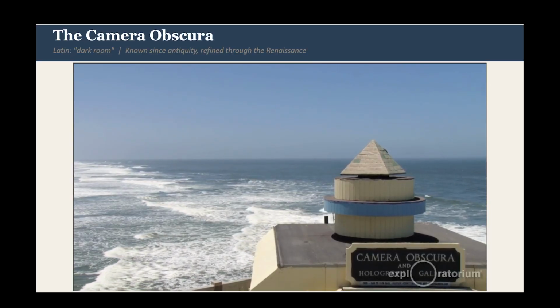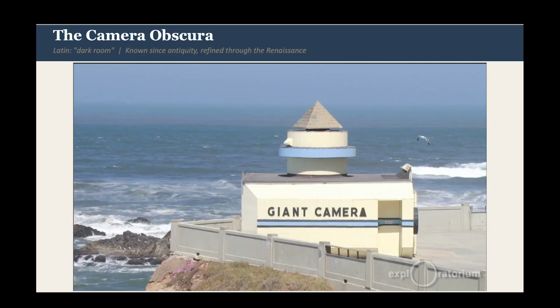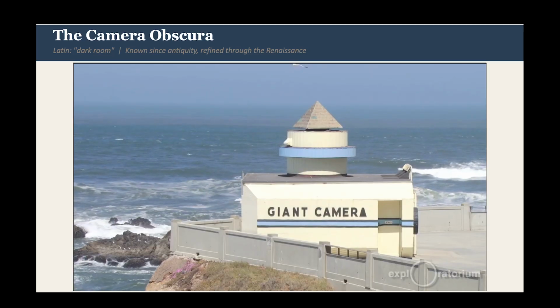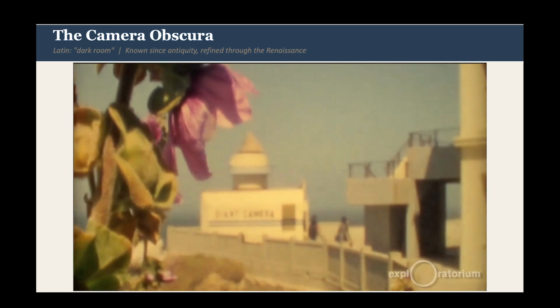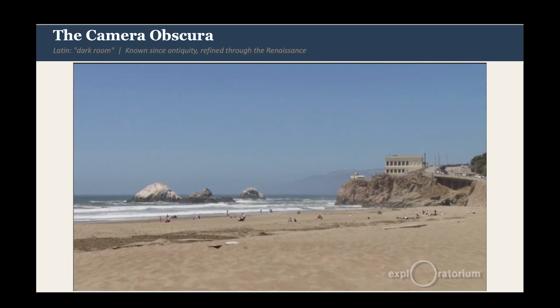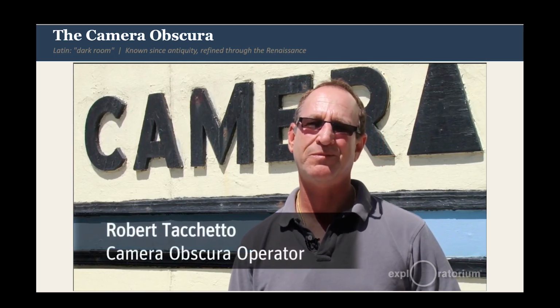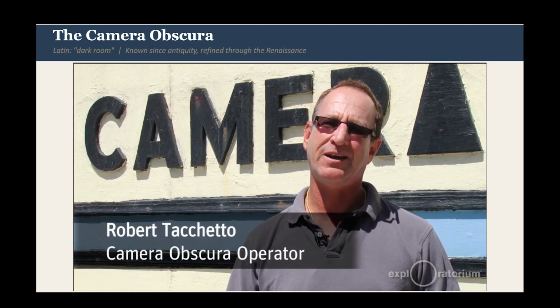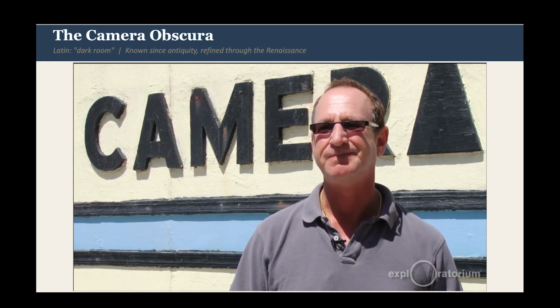My name is Robert Tacchetto. I'm the operator of the camera obscura, and I've been operating it since 1995. And it's a beautiful experience, and everyone should come down here. We're at Ocean Beach, located behind the Cliff House on the lower terrace. I encountered it when I was 10 years old. I used to sneak in here all the time. I used to just hang out down here and go get an ice cream, run up here, and sneak in with my bathing suit.